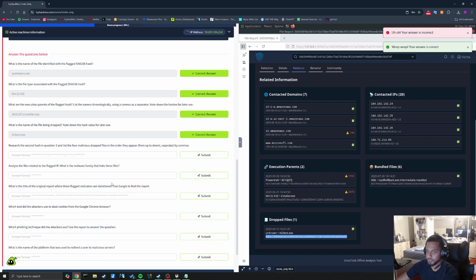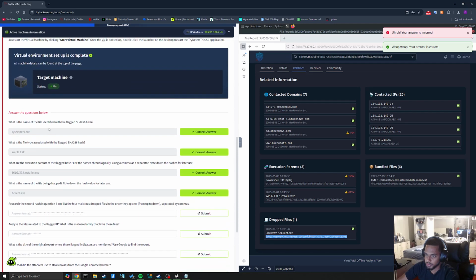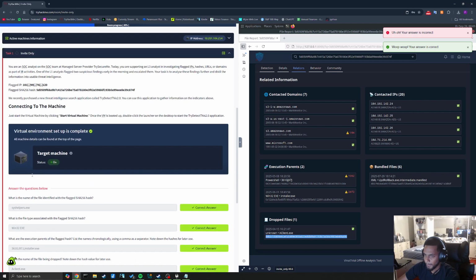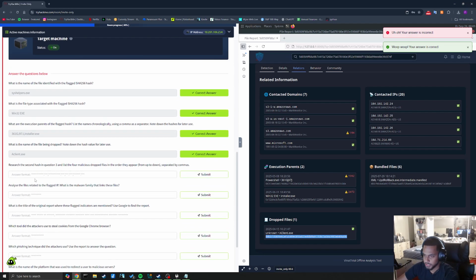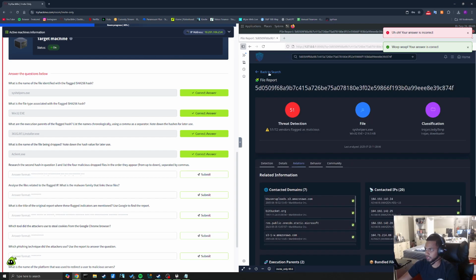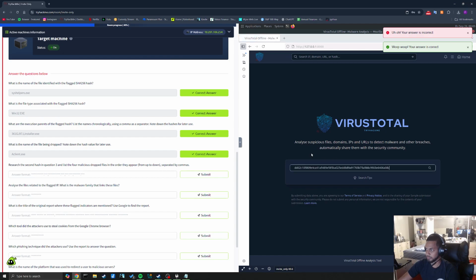Making some progress here. Research the second hash in question 3. 1, 2, 3. There's 2 executables here. I'm gonna imagine it's the hash I just took. Research the second hash in question 3 and list the 4 malicious dropped files in the order they appear from up to down, separated by commas. Okay.